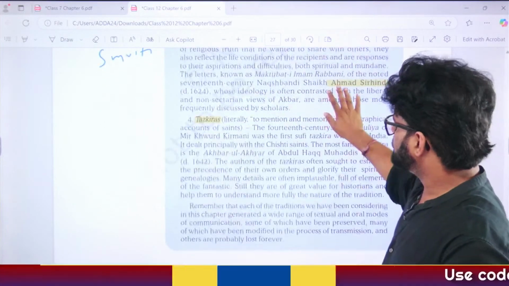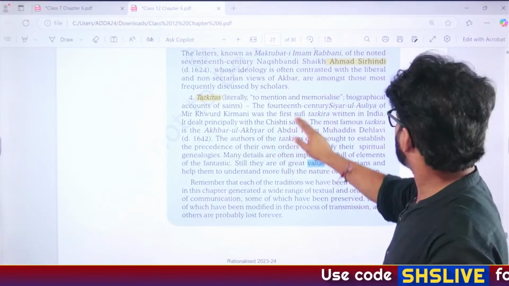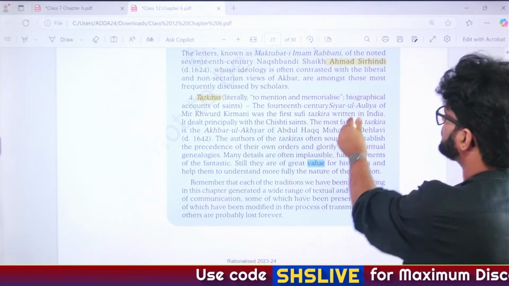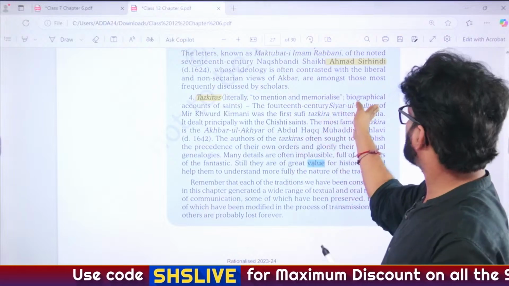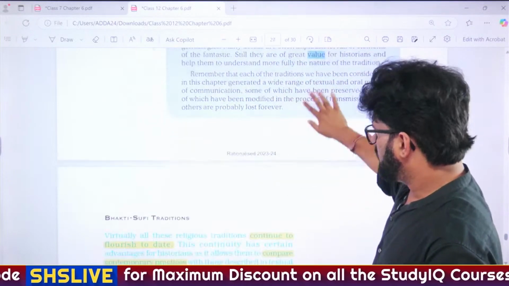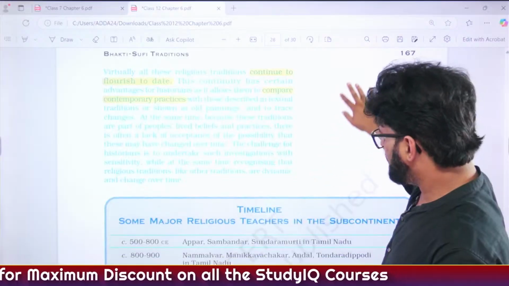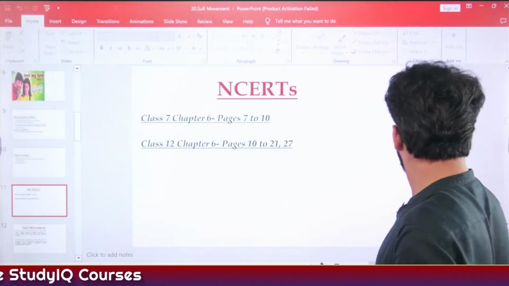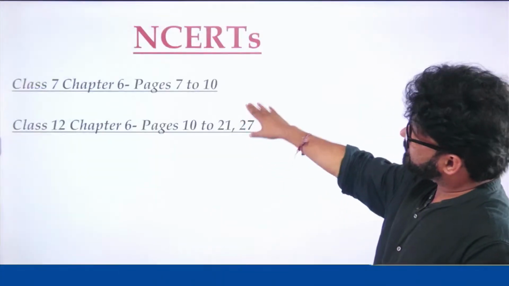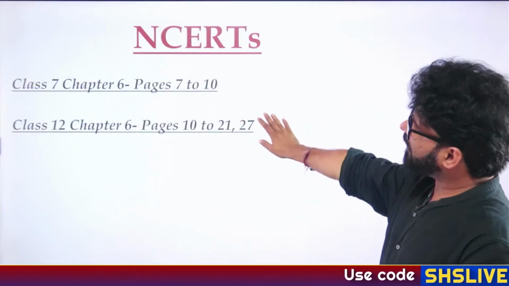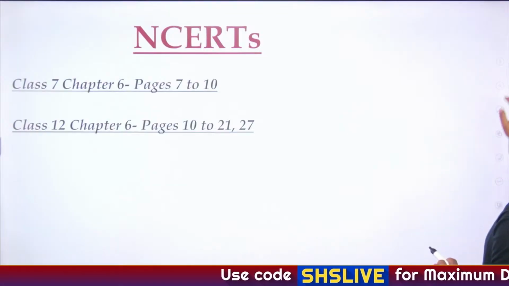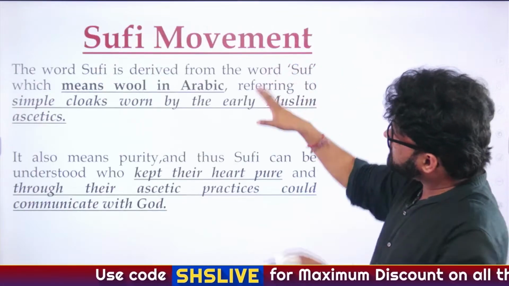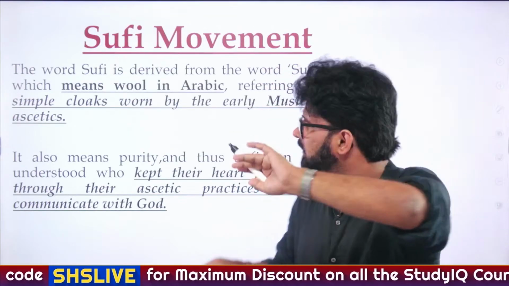That's it. Tazkiras is to mention, and the keyword here is biographical accounts of saints. That's it. So anything else which is important from exam perspective here? No, that's it from NCERT. Let's go back to PPT. So these are the pages related to Sufism which you have to follow in these two chapters. Let's move on now. Whatever we have read there, we will summarize it now.